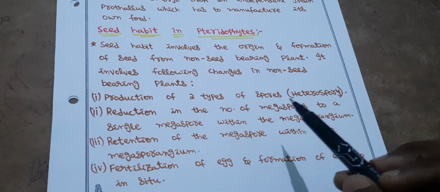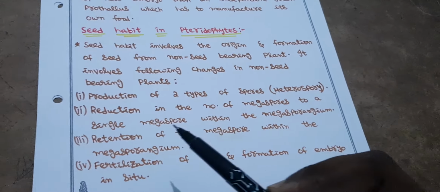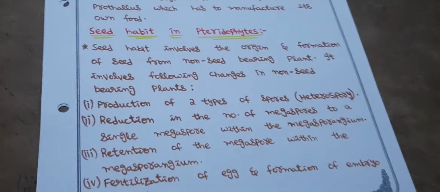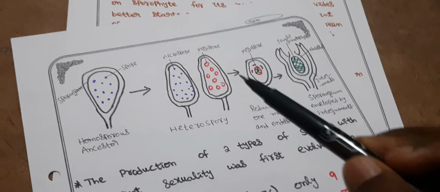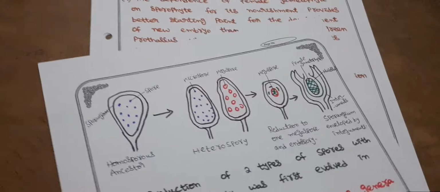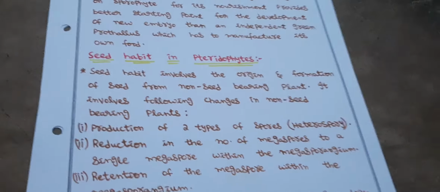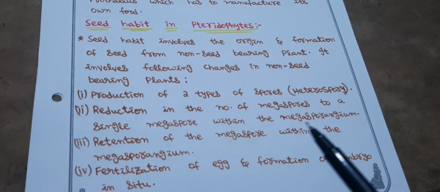Production of two types of spores, heterospory. Yes, reduction in the number of megaspores to a single megaspore within the megasporangium. In the previous diagram, I'll show you. See, here from a number of megaspores, it developed into a single megaspore. It is saying reduction in the number of megaspores to a single megaspore within the megasporangium.